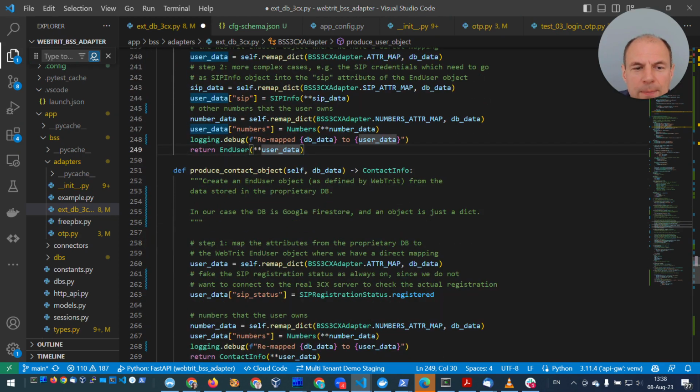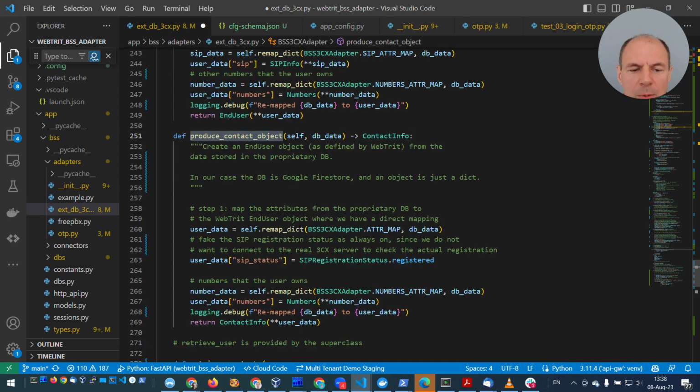Easy enough. And produce contact object, it's similar, but this is when we retrieve other extensions in the database and we have to convert them into a contact object. So it's a bit less information, we don't need SIP credentials, but the principle is about the same. So we do remapping of basic attributes.